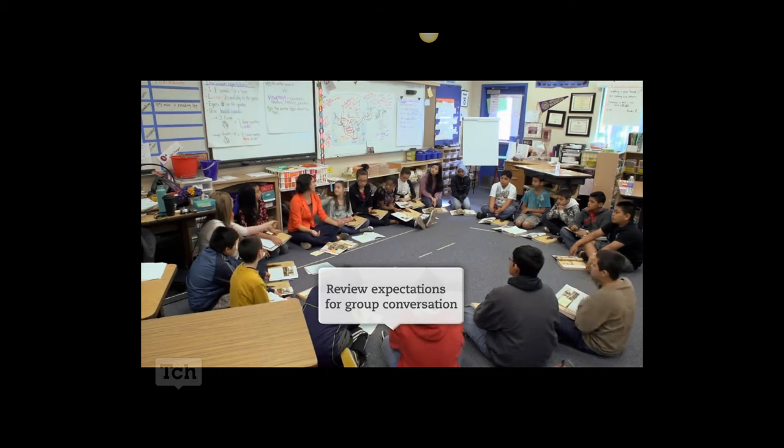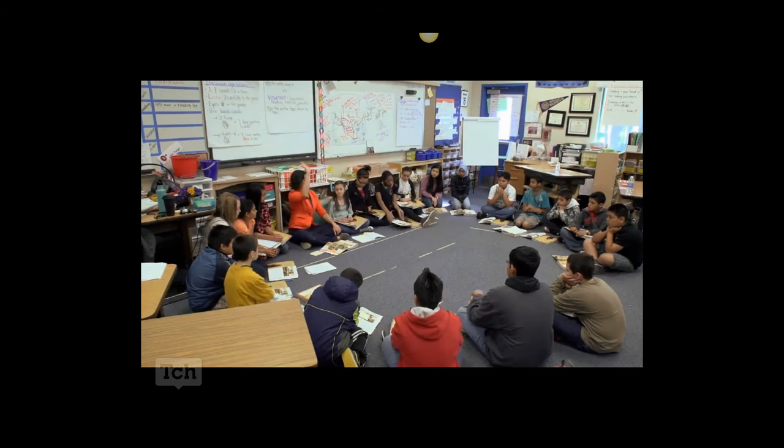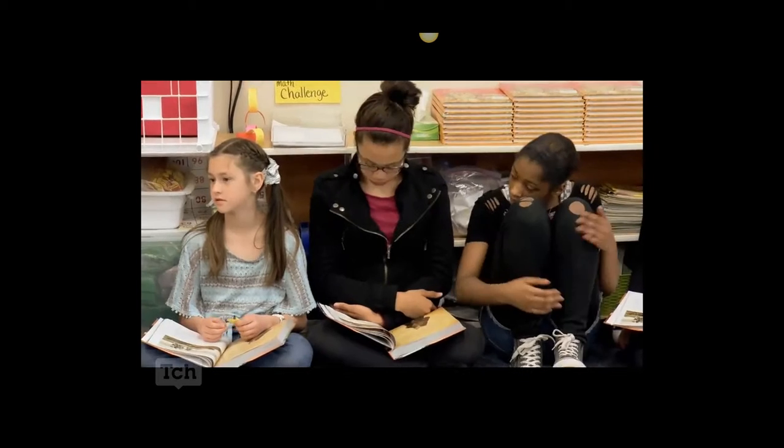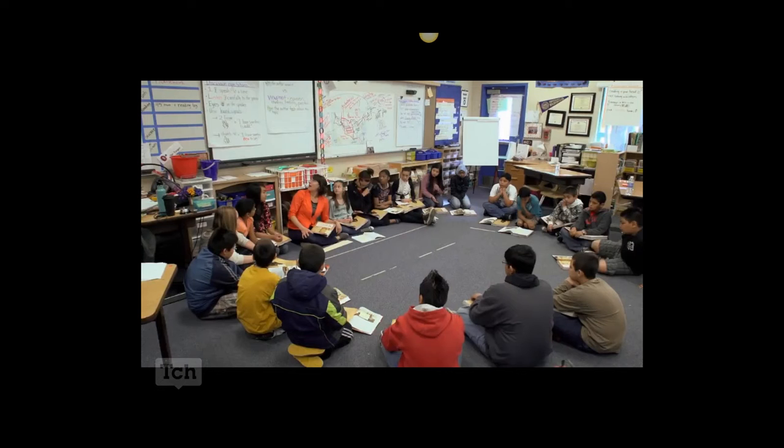Before we get started, I want to go over the expectations like we do every single time. One person speaks at a time. And lately, remember, we've been talking about how sometimes we get excited and we all start joining in and blurting out, and that's okay every once in a while. That happens in normal conversation. But remember that if I call for the zero noise signal, we're all going to come back as a group and hear one person. Listen carefully to the speaker, right? You don't know if you're adding something if you're not listening to what someone else said, right? So you need to listen carefully. And use hand signals.